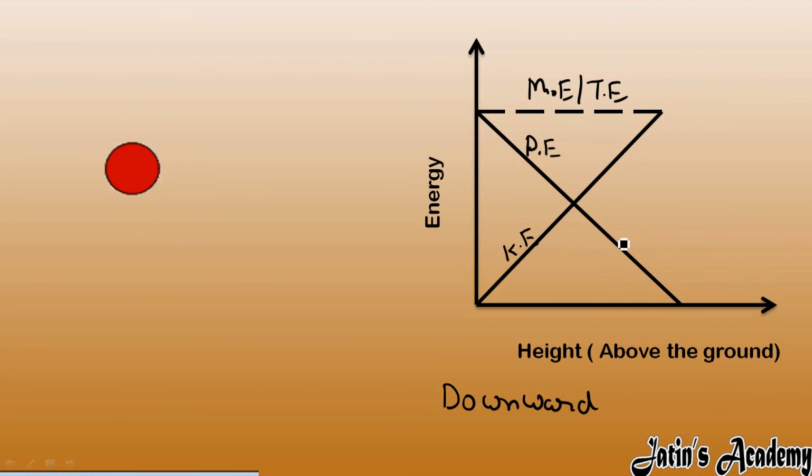So this is the graph between energy and height above the ground. We have done both ways, whether the ball is moving downward or moving upward.